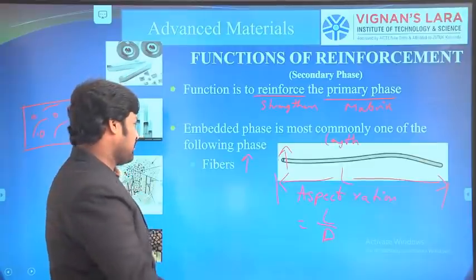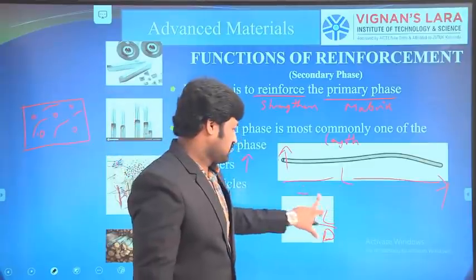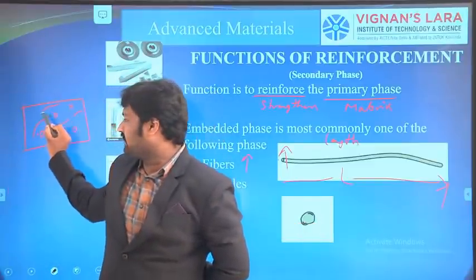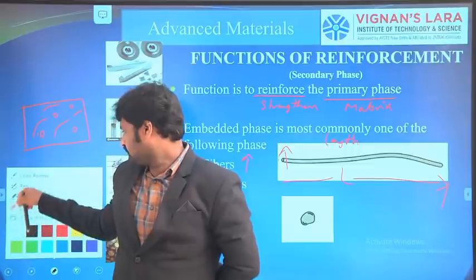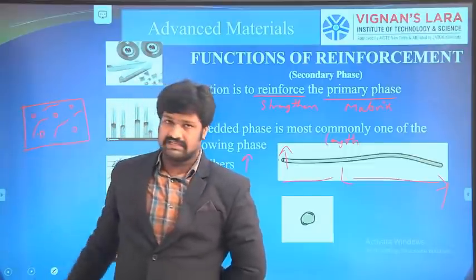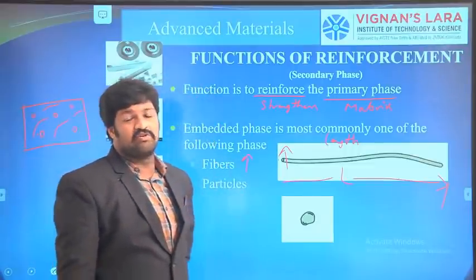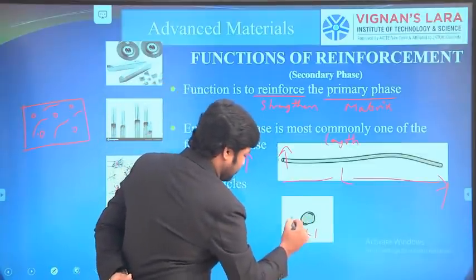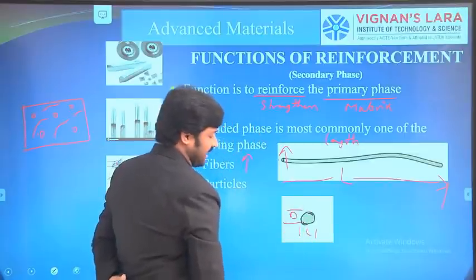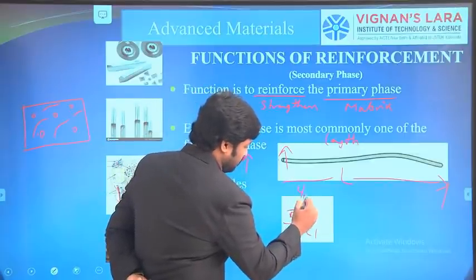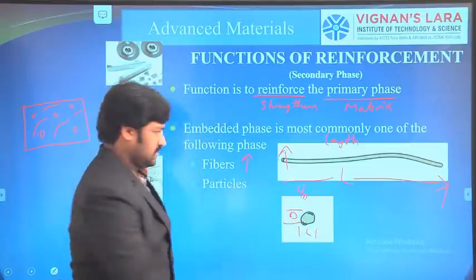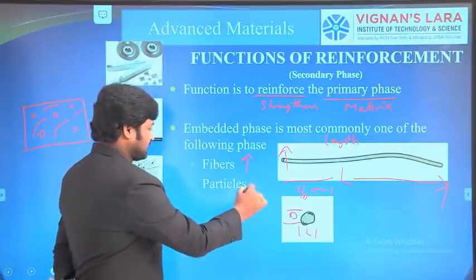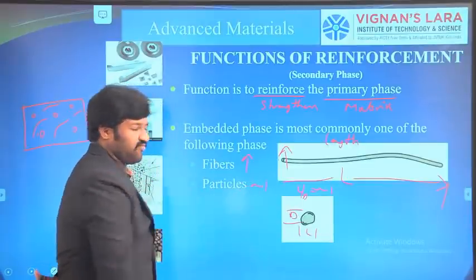The next phase is the particle phase. This one is the particle size, like this. These are the various particles. Here the L by D ratio is nearer to 1. This one is the length, and from here to here is the diameter. So L by D, almost both are the same, nearer to 1.